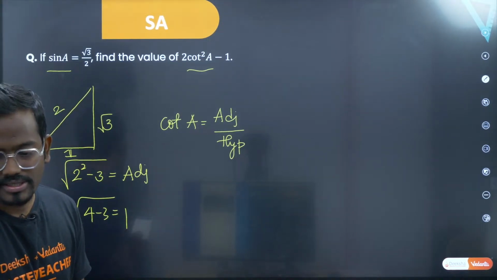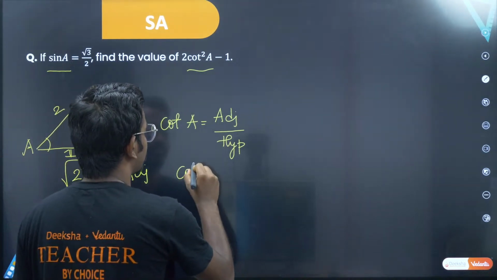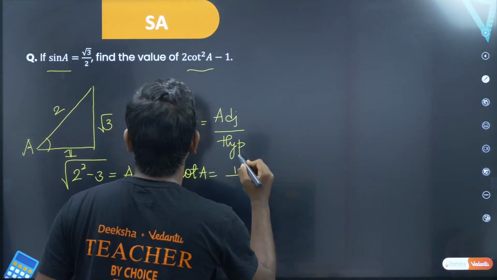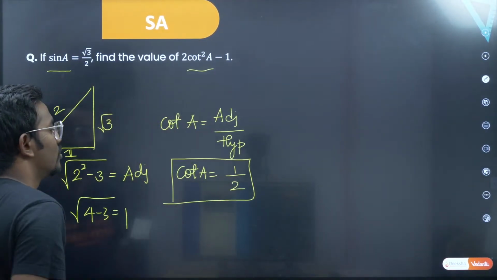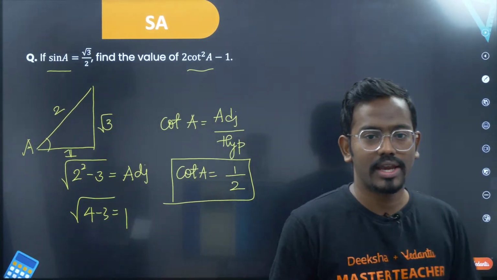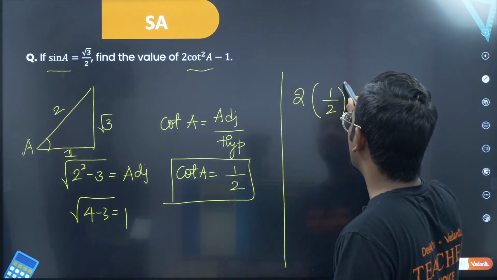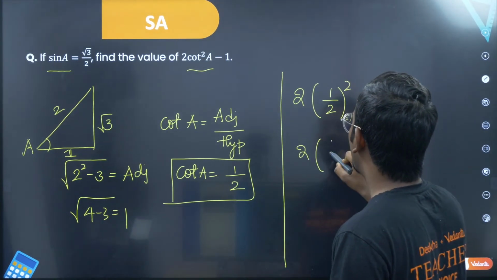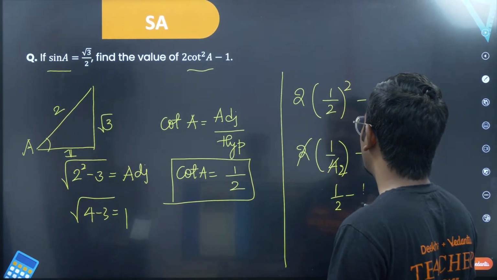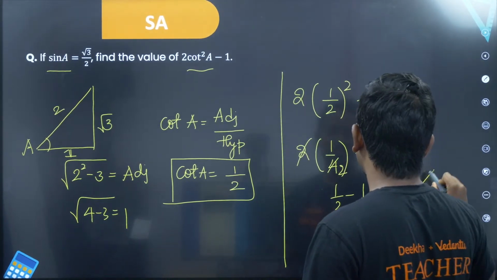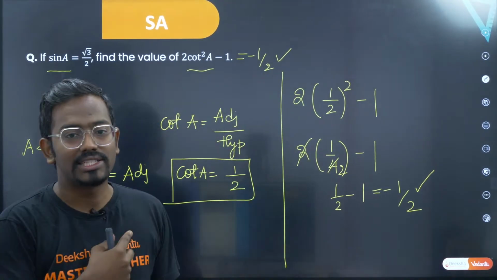So now your job is easy. Sir, cot A is equal to adjacent, that is 1, divided by hypotenuse. Sir, hypotenuse is basically 2. So cot A you ended up with 1 by 2. So simple. Now you want 2 times cot square A minus 1. So 2 times 1 by 2 whole square minus 1. So 2 times 1 by 4 minus 1. So 2 ones are 2, twos are 1 by 2, minus 1. This will give you minus half. So therefore the final answer for this is minus half. That's it. These are asked for 2 mark questions.